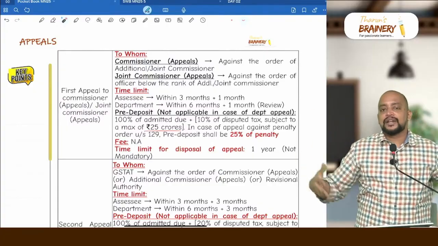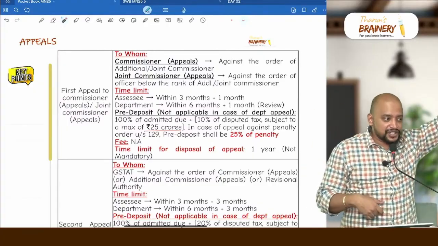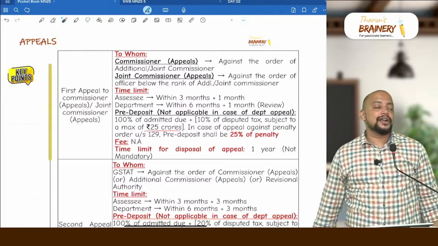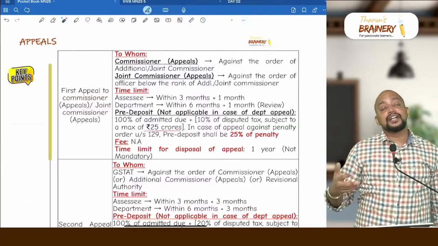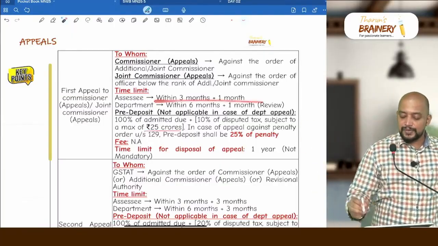Say I missed 3 months. Is there any condonation of delay for recovery? No. For recovery they will initiate recovery, but for appeal they have given a condonation. What is that? 1 month. Means if it is crossing 3 months, if the appellate authority approves, we can file the appeal even after that also. So 3 months plus 1 month.